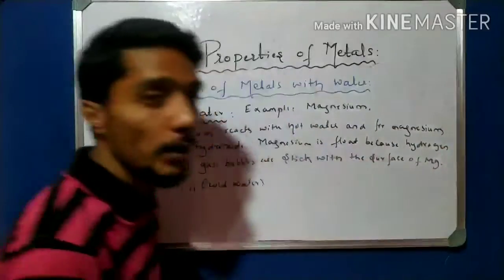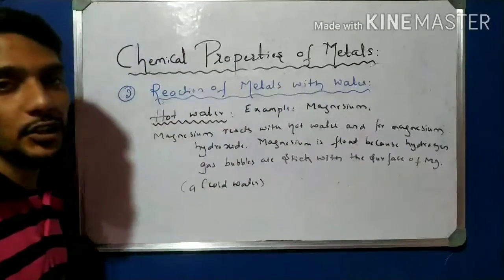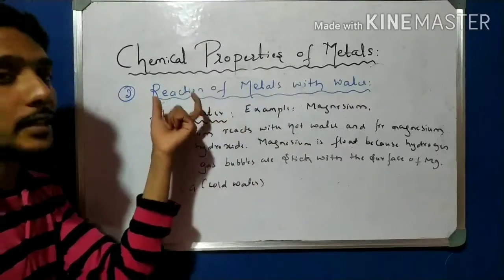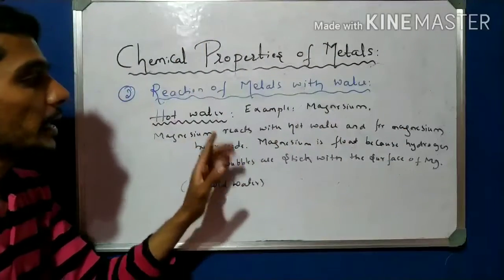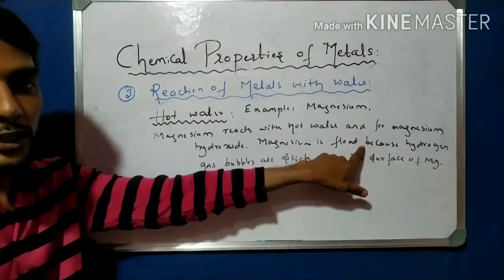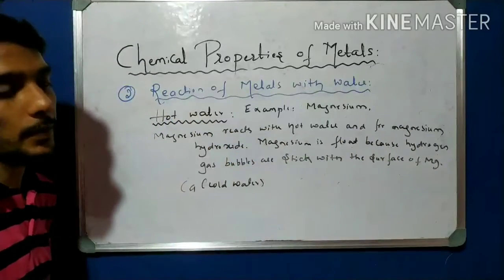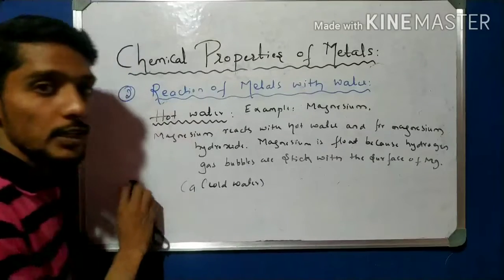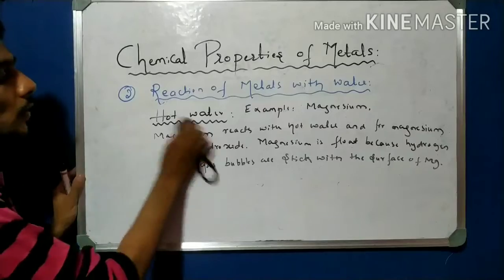So this is the example for hot water. The example metal is magnesium. That is the reaction of metals with water. Magnesium forms magnesium hydroxide, and the magnesium floats in the test tube or beaker because hydrogen bubbles stick to the surface of the metal. Calcium in cold water shows the same reaction. Please pause the video and write this down. Now I can remove this.